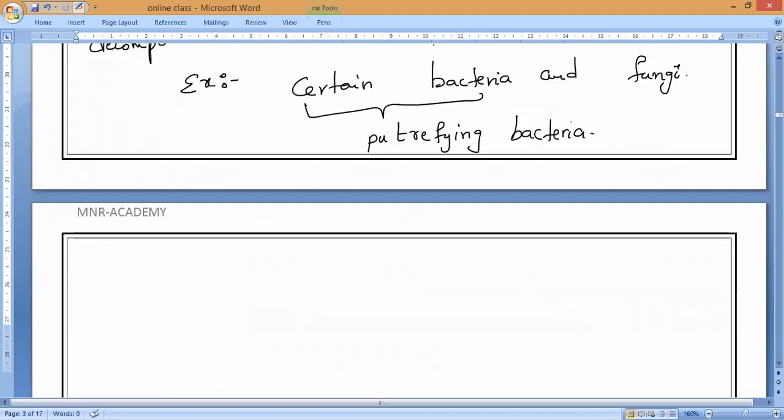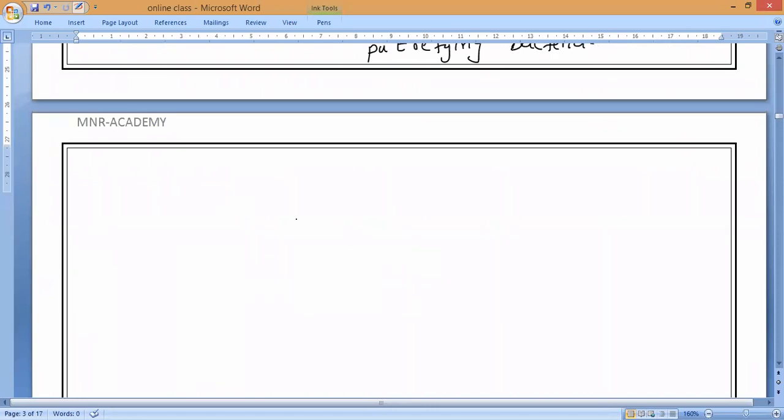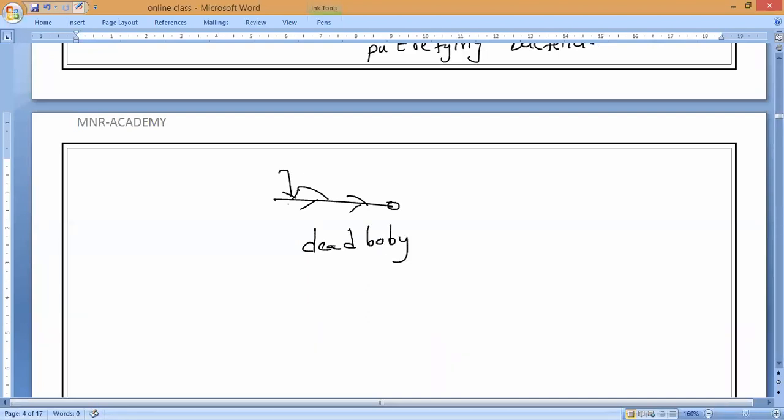Sir, how do they do it? Now I will explain the process. You listen. For example, this is a dead body. Let me imagine something like a human. So this is what, guys? A dead body. Do you understand, everybody? Now these fungi or bacteria will come and start rotting on this, and they will start secreting some kind of semi-liquid. They secrete from their body surfaces, which decompose the organic matter, secreting some kind of fluids.